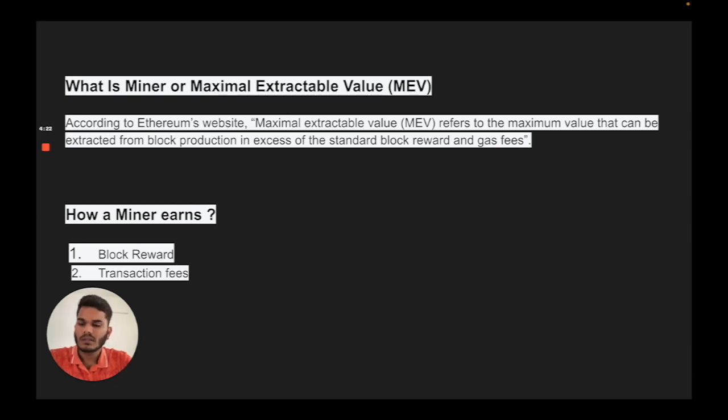What the miner actually does is create new blocks in a blockchain, and he also includes transactions to earn gas fees. So here the miner can earn in two ways. One is creating new blocks. Two is transaction fees. He can earn from the gas fees that we give as transaction fees. So let's learn about these two first, then I'll explain the MEV crisis.